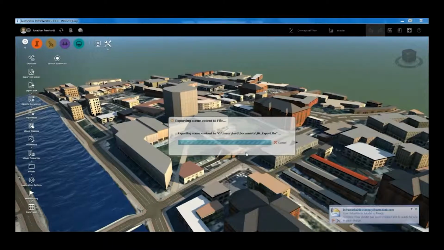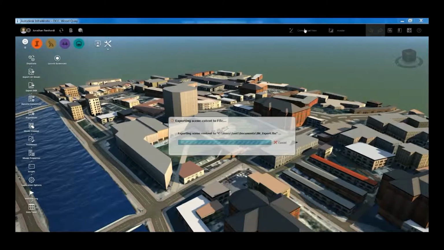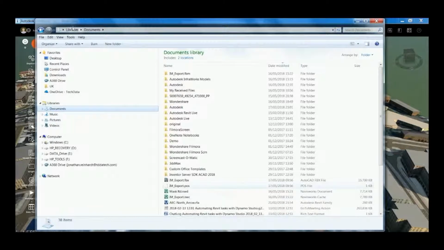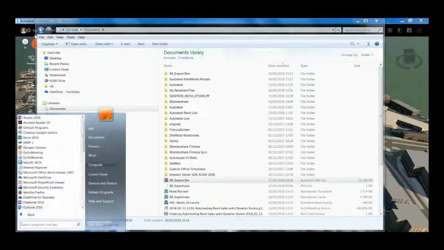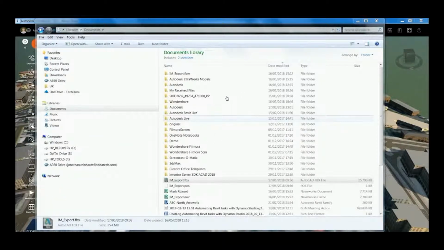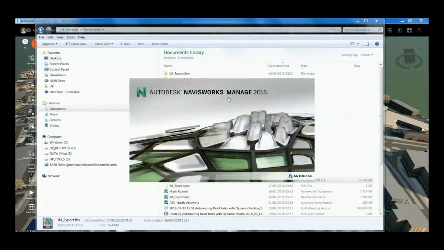And you can see you get an email through to say your model is ready to download. And that comes directly through to whatever email account you have linked up to your Autodesk account. I've saved it to my documents on my local drive. And now I'm just going to open up Navisworks Manage. And this is just going to allow me to import the model into Navisworks and then to export it to Revit, and to be able to link it into Revit as well.